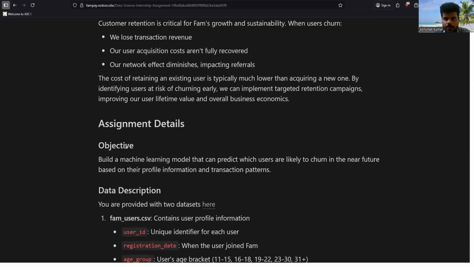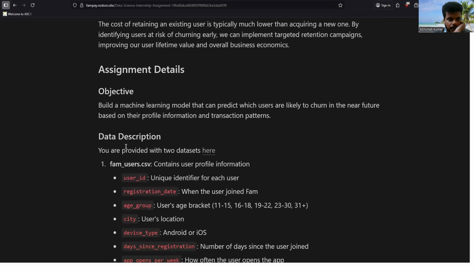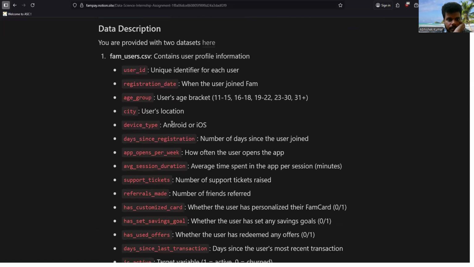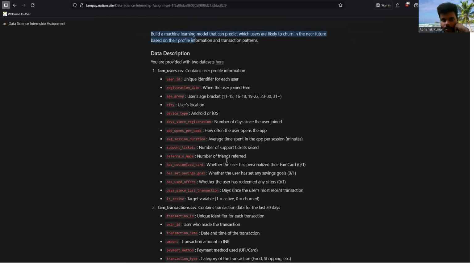Okay, not important. Now let's talk about the assignment details. Right now, if you see, for this problem you have two tables. One table is the customer data, in which you have user ID, registration date, and so on.